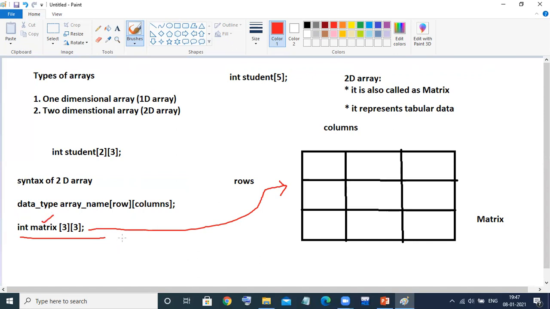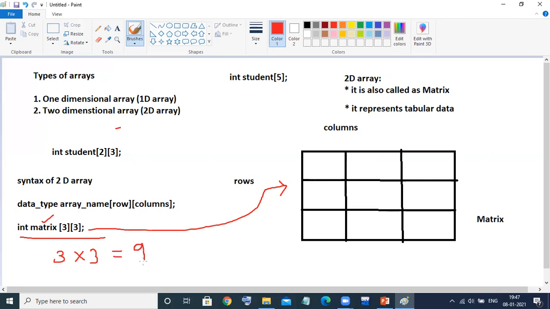Now that is the declaration part. Now, how would the memory representation be? For example, I want to see the locations, because I want to fill data into this particular matrix. How are you going to fill the data in this matrix? Always remember, whenever I give dimensions like 3 by 3, always multiply the rows and columns. 3 into 3 is what?